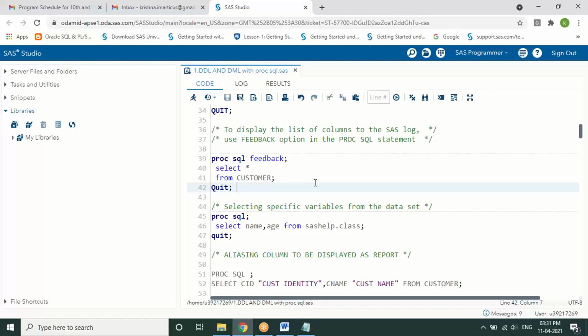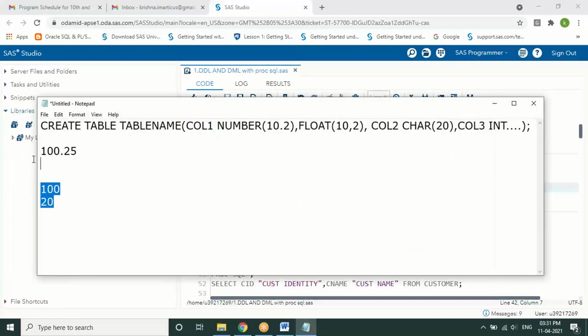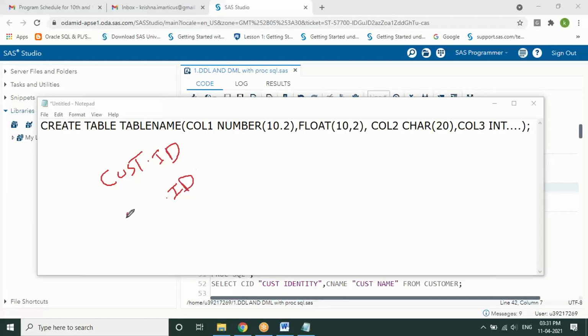Multiple tables with the same column names. If in the other table we have the same column name as CID, then how will it be? For example, as per your question, you have a table called customer. It is showing customer ID. Right. Yes. For example, you might also have an ID in another table. Let's say there is a table called orders. It will be showing something like this. If you have a table called transaction, in which you might also have another column called ID.